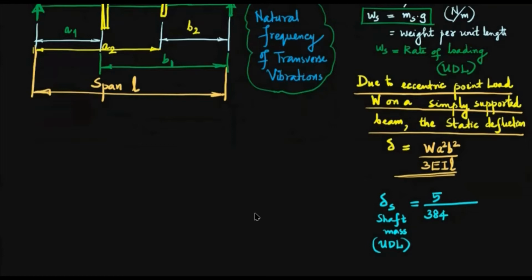So static deflection due to a UDL all over the span on a simply supported beam, let me denote it by delta S, 5 by 384, then small ws, shaft weight per unit length, and L raised to 4, that is the span, divided by EI.